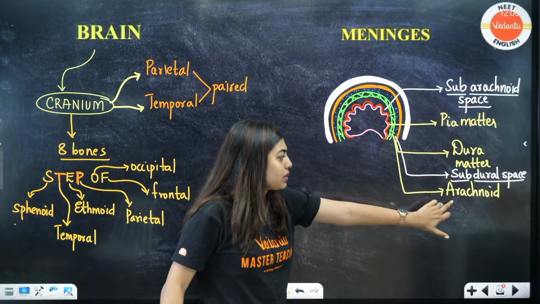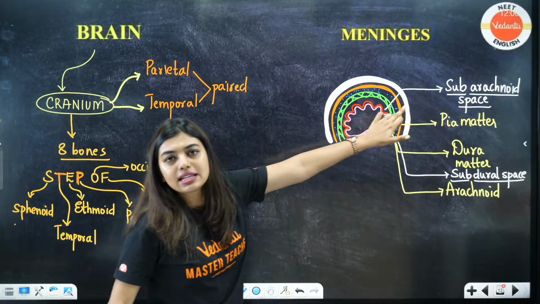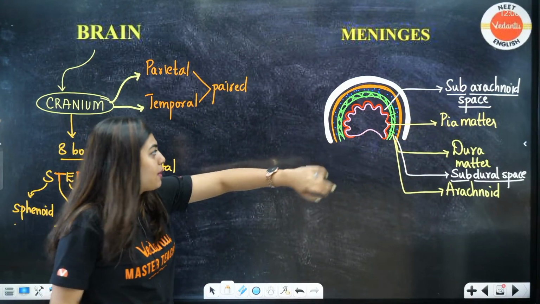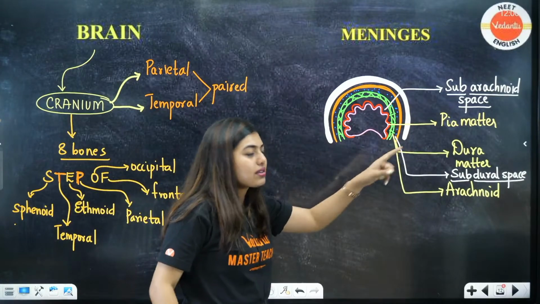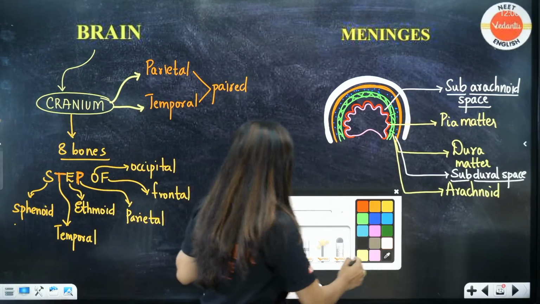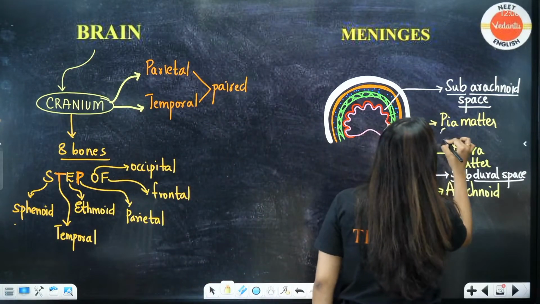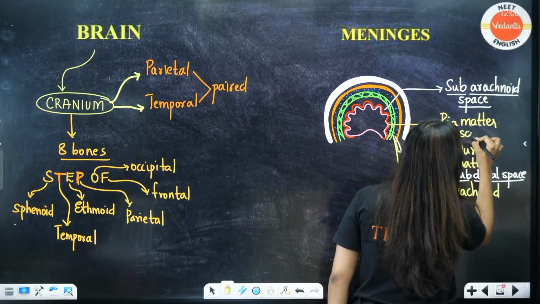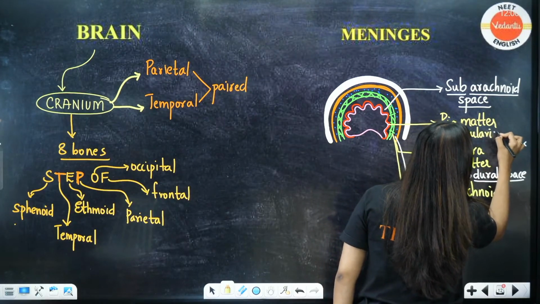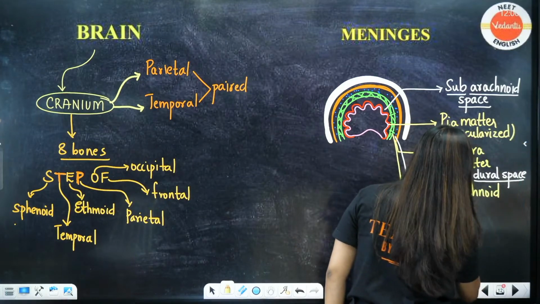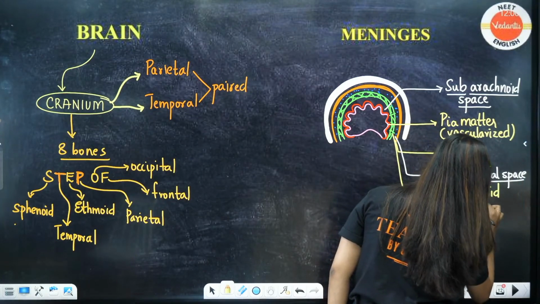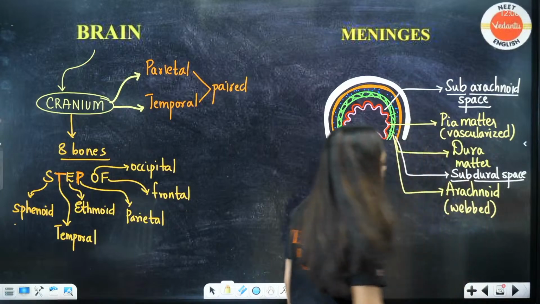One more space is there between the arachnoid and pia mater, called the subarachnoid space. That pia mater is very, very close to the brain, and it is completely vascularized. Arachnoid is completely webbed. Is this clear?